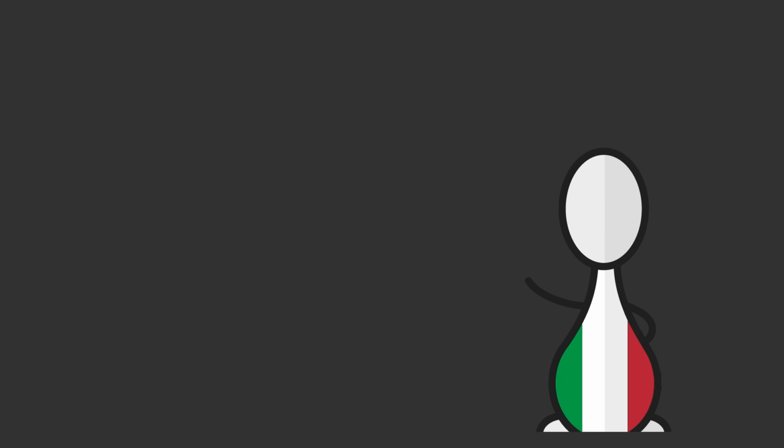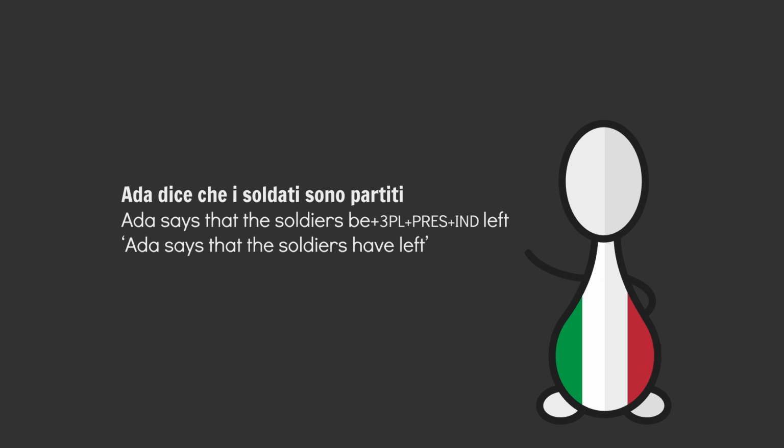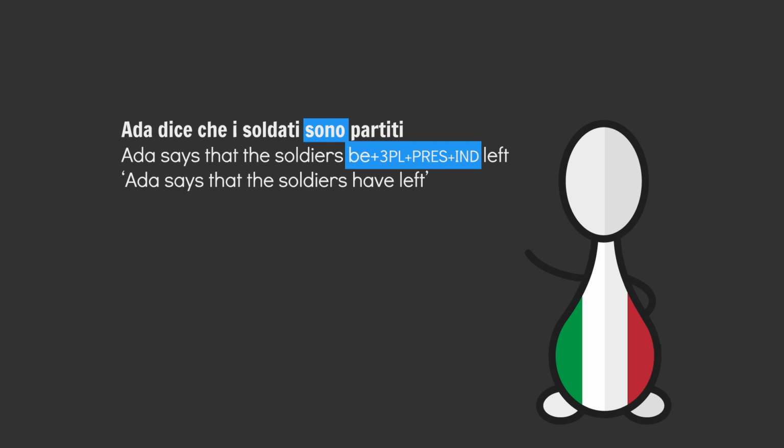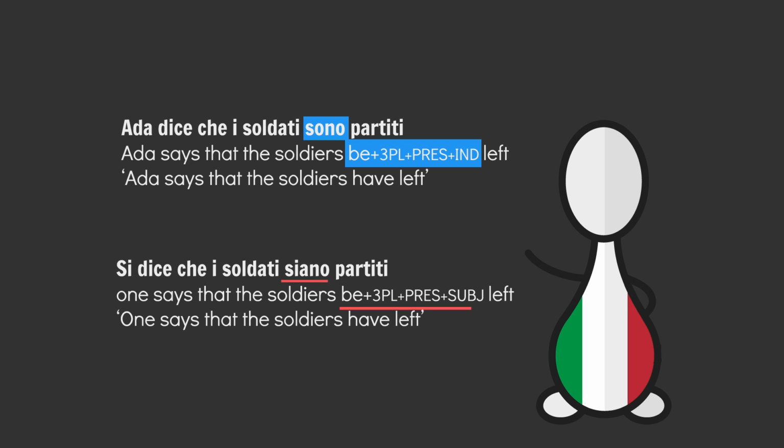Couple of cool things here. In Italian, reported statements are usually in the indicative mood. Ada says that the soldiers have left. Statement, fact, real, indicative mood. But if "si dice" is used, the subjunctive must also be used: One says that the soldiers have left. Which kinda makes sense. Second-hand info is, quote, realer than third-hand info. So the indicative is used for reported to modality, and the subjunctive for reported gen modality.